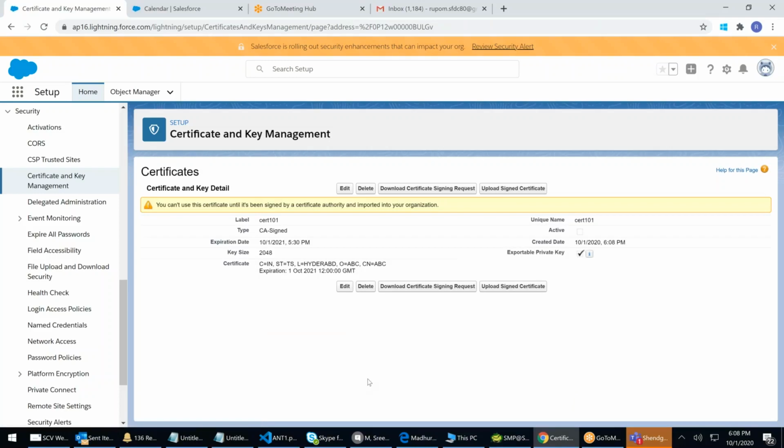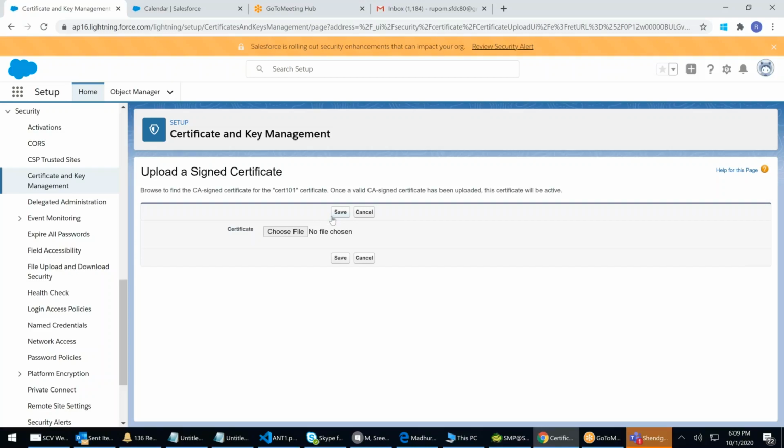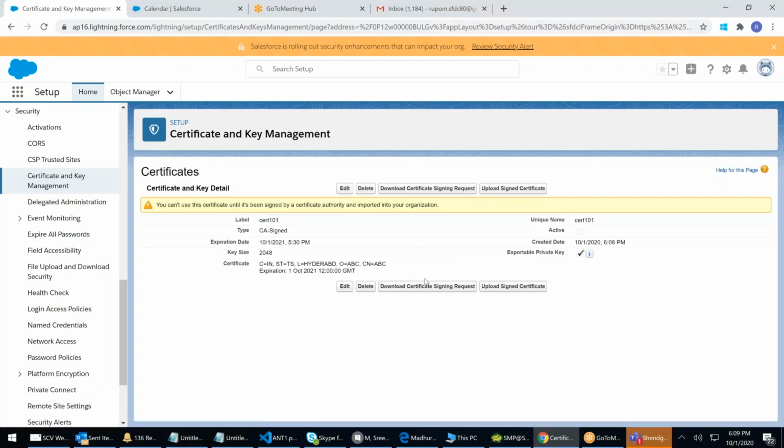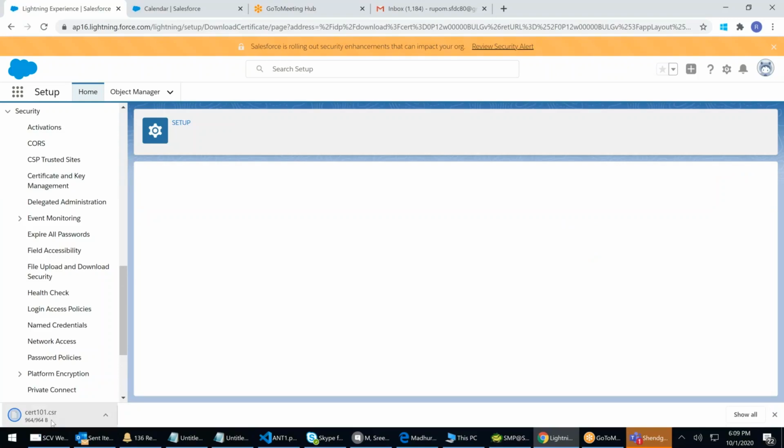I'm creating a certificate. Now I can download the certificate. There's download certificate, download certificate signing request, download signed certificate. I'll go back, cancel, sorry. Download certificate. See, the certificate got downloaded. This I can send to them.